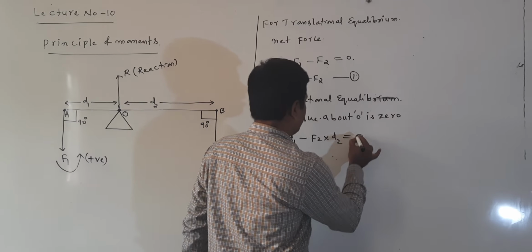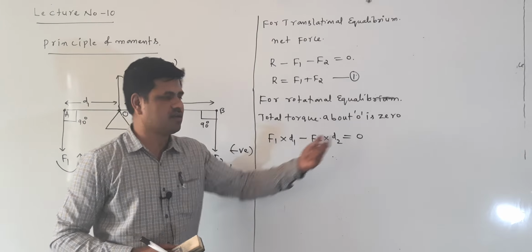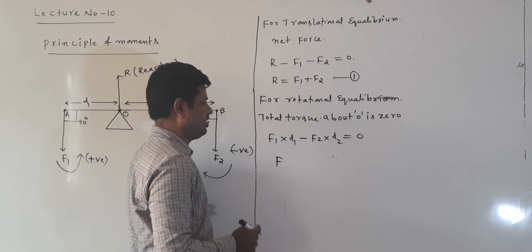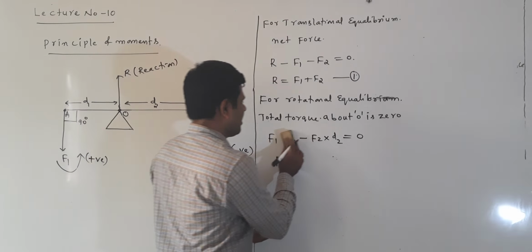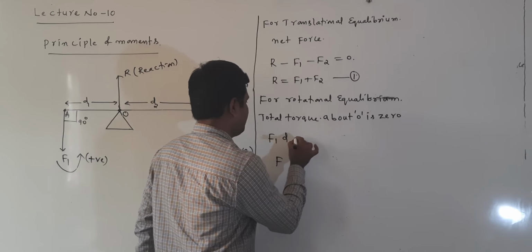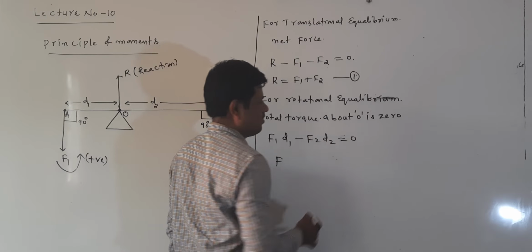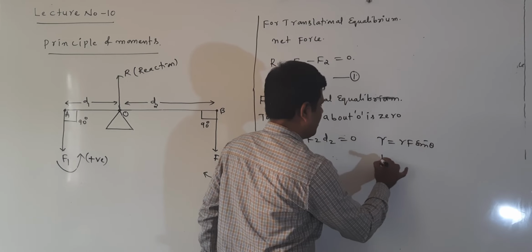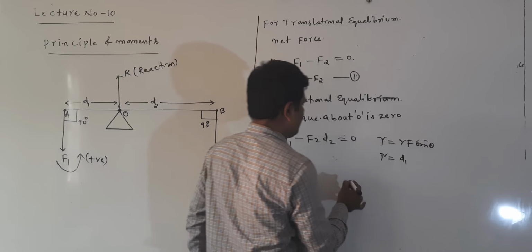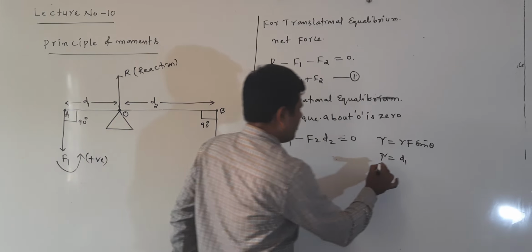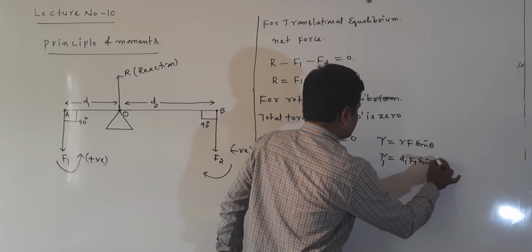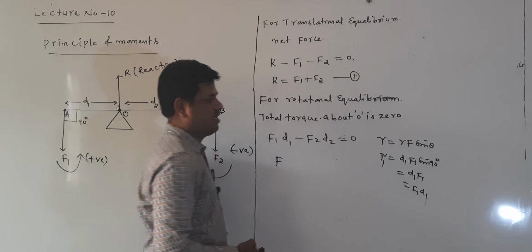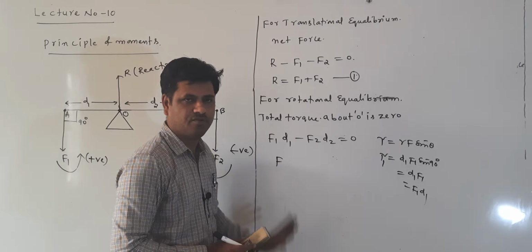For rotational equilibrium, total torque is equal to 0. So simply F1 into D1 is equal to F2 into D2. Writing magnitudes, we can write F1 D1 minus F2 D2 equal to 0. The magnitude of torque is given by the formula r F sin theta. First for the F1 force, here r is equal to D1. So tau 1 is equal to D1 F1 sin 90. Sin 90 is equal to 1, so it is F1 D1. Similarly, this is F2 D2.